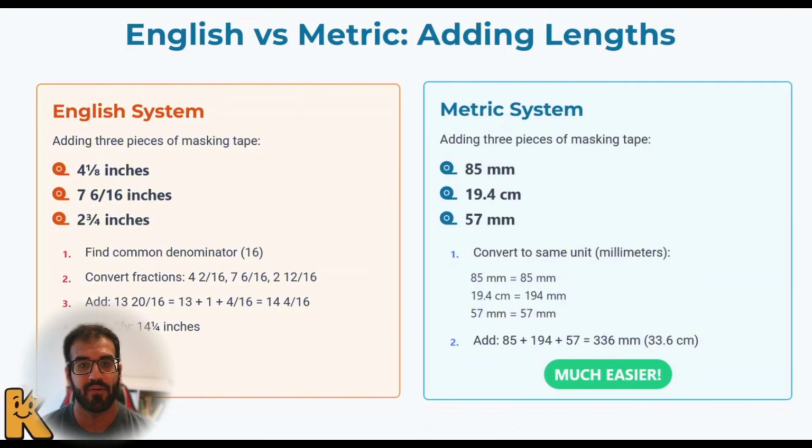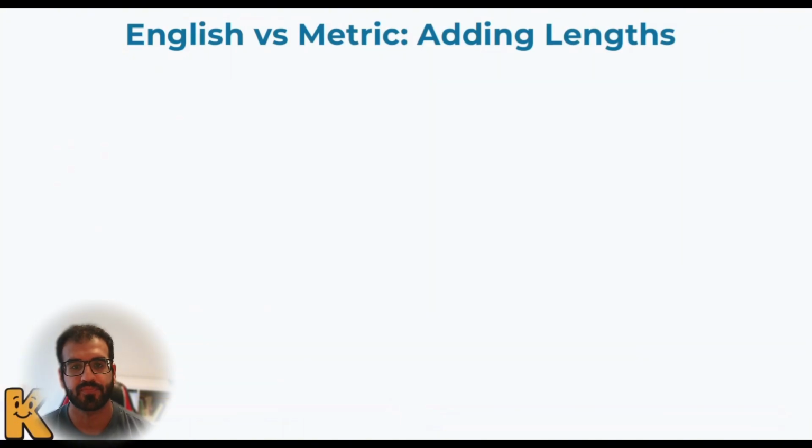In the meantime, we have the metric system. The metric system is general and universal, and acceptable in so many scenarios. We add them up, and bam, that's it. So you can see that at the end of this part, the addition of 85, 194, and 57 gives an answer of 336 millimeters, which converts to 33.6 centimeters. What does that mean? Stay tuned. We're going to talk about all of it.